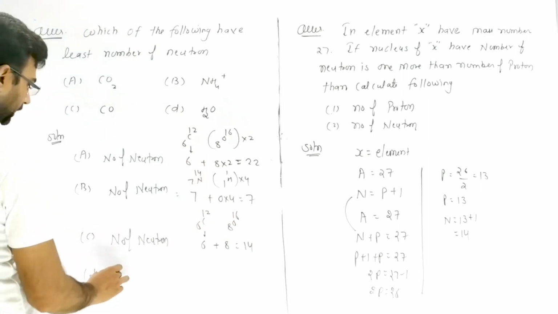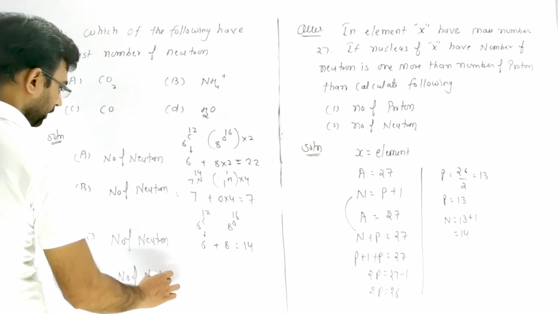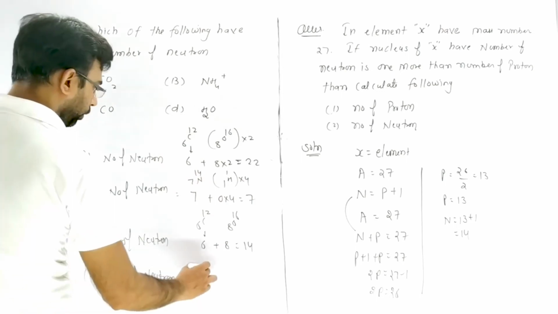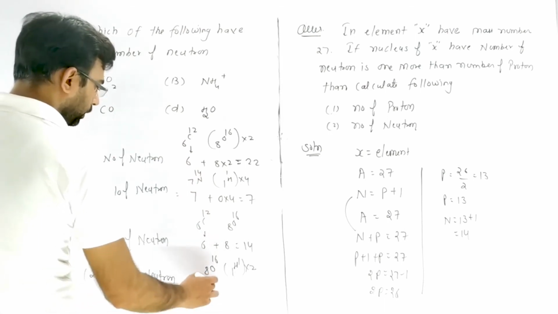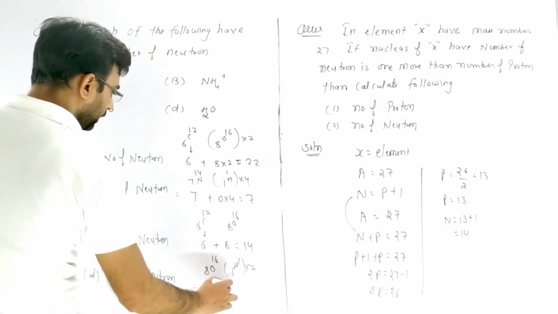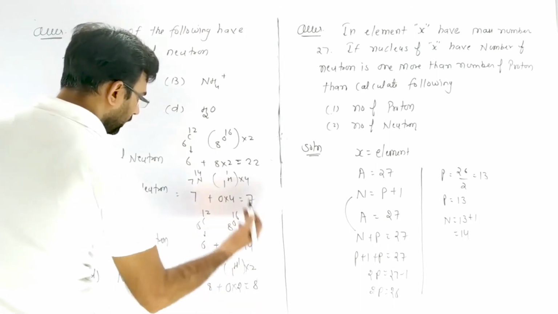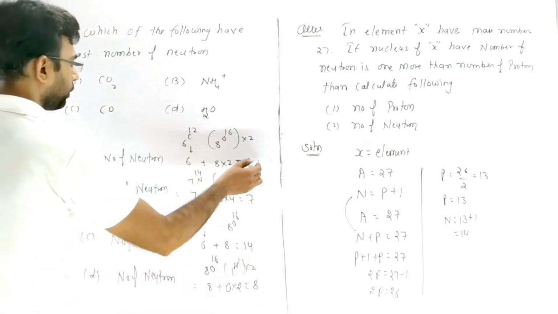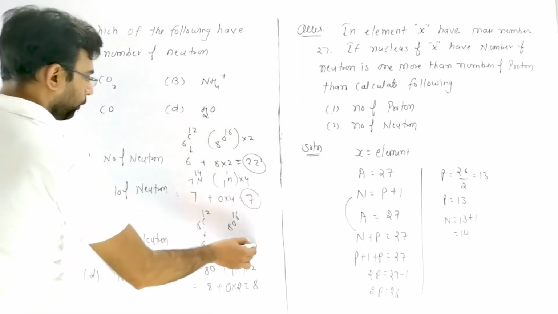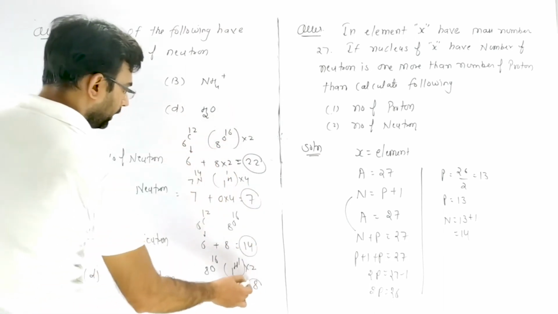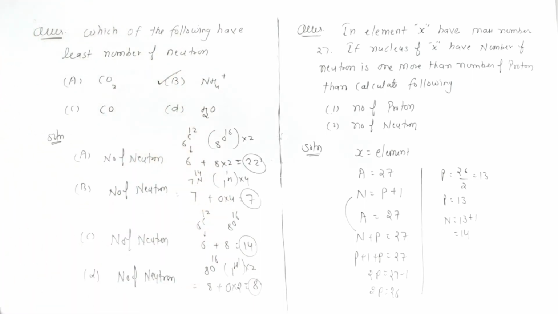And in option D, if you calculate the number of neutrons, oxygen is 8O16 and hydrogen is 1H1, times 2. So it becomes 8 plus, and hydrogen has 0 neutrons, times 2. So it becomes 8. So the first has 22 neutrons, the second has 7, the third has 14, and the fourth has 8 neutrons. So the least number of neutrons is present in B.